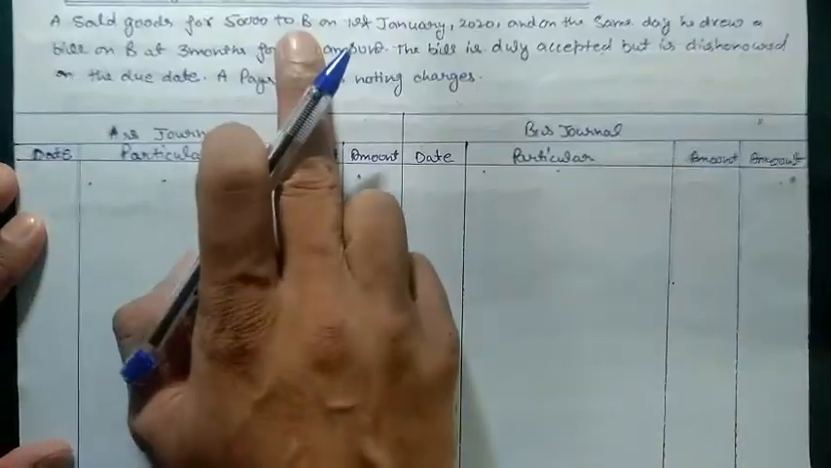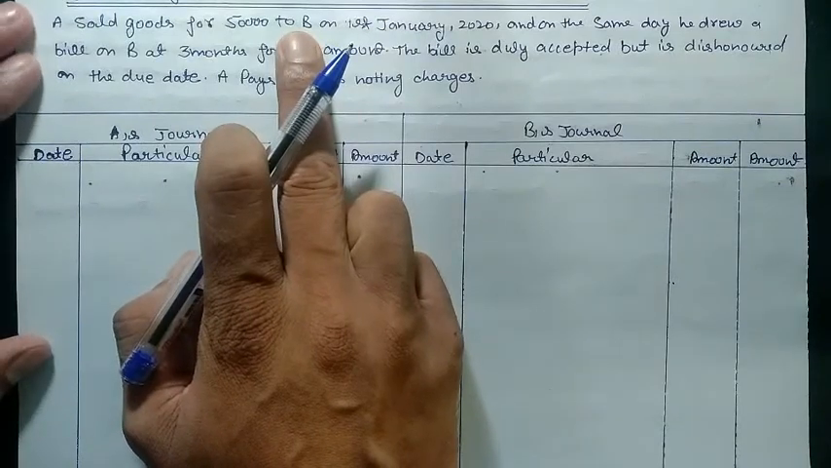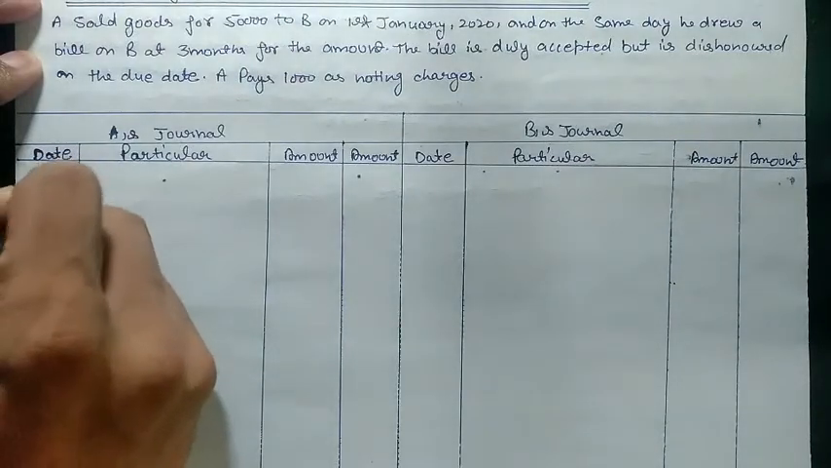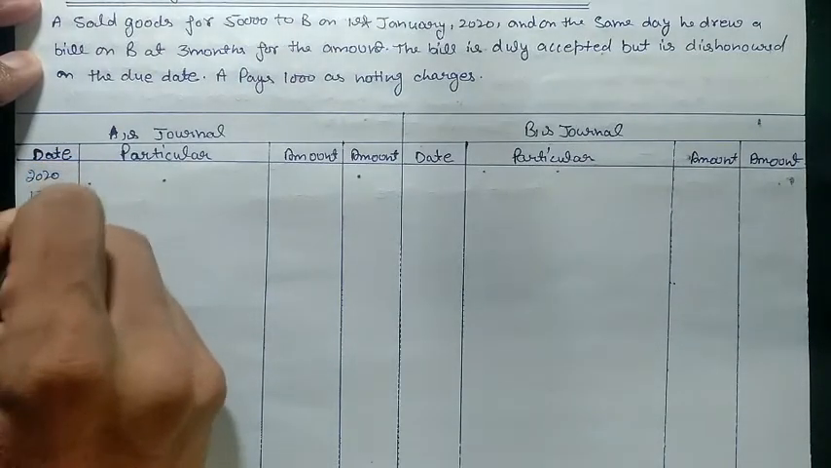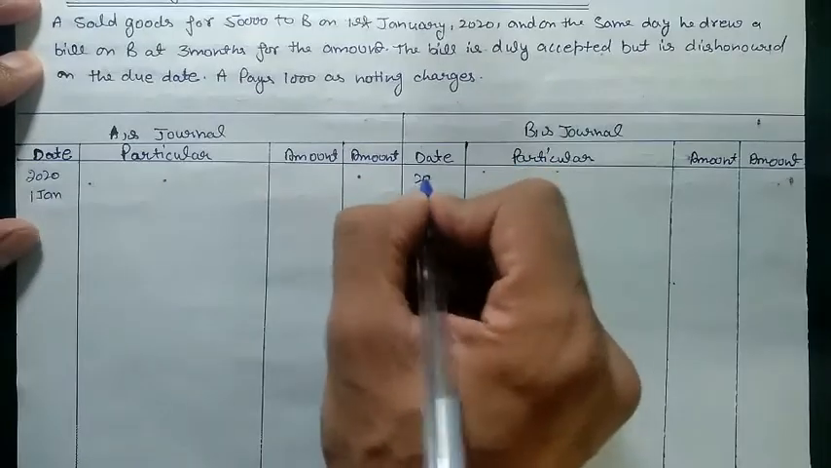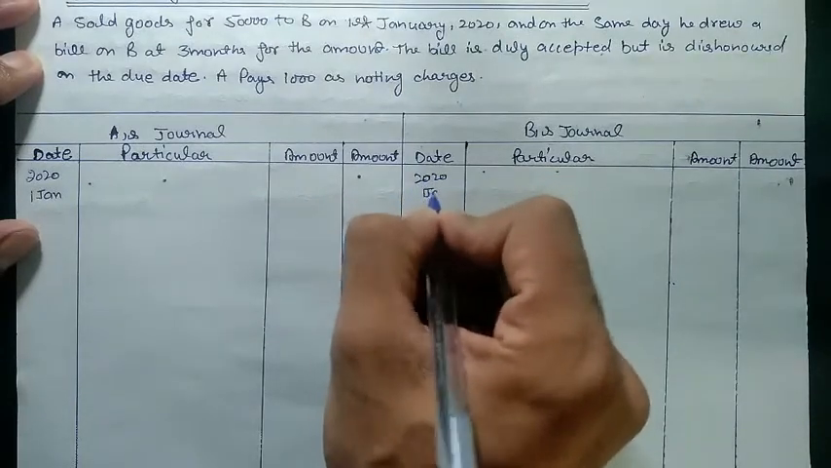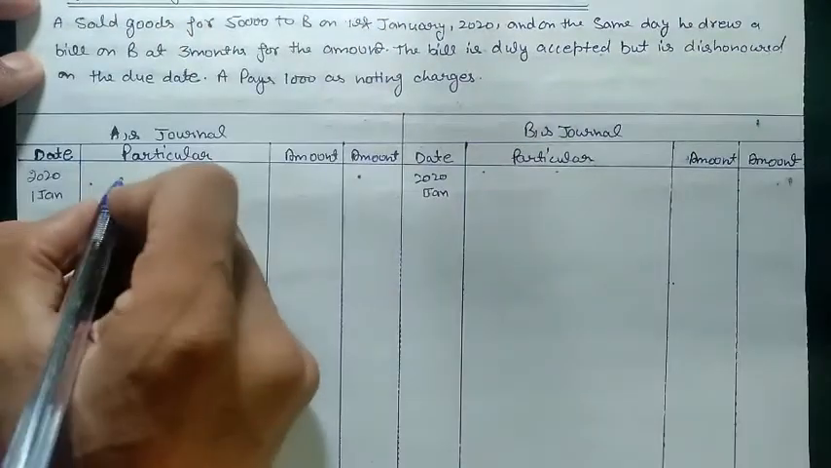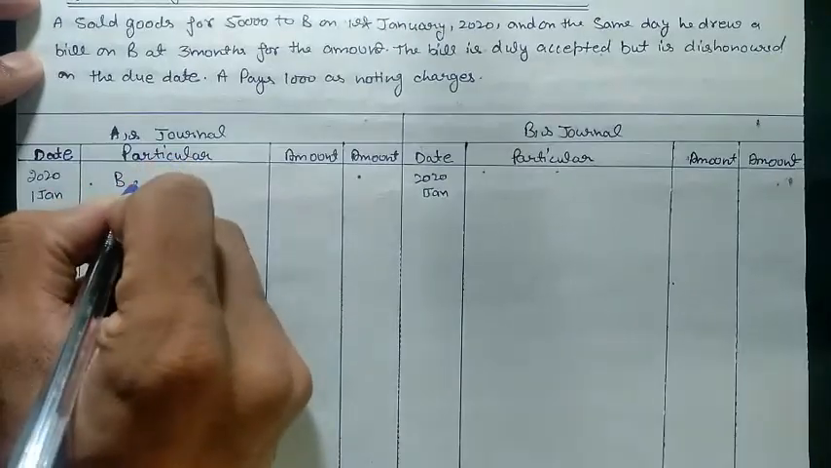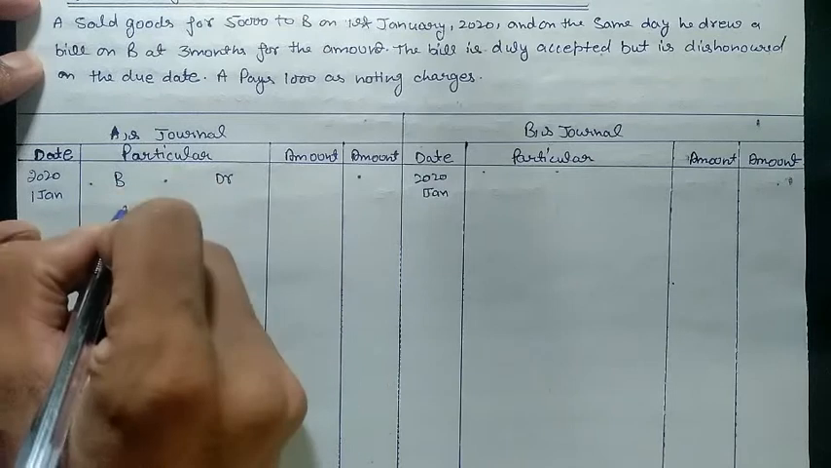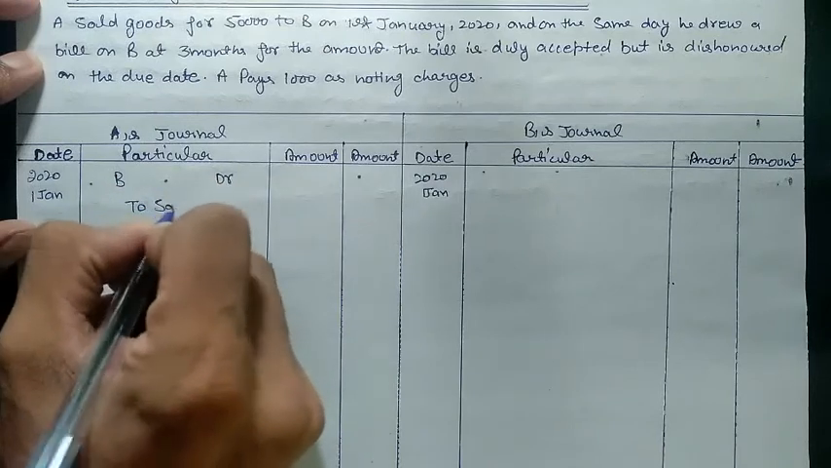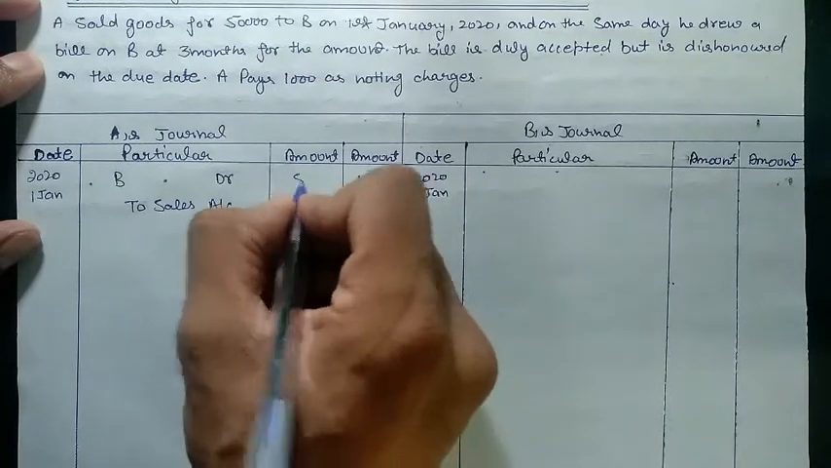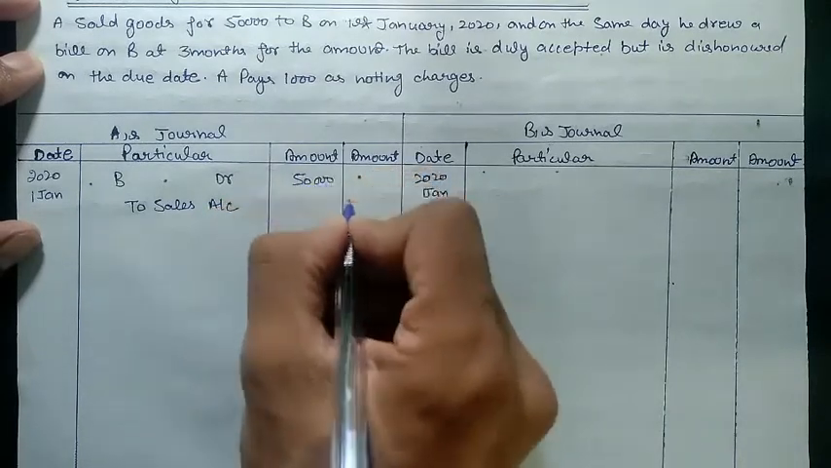A sold goods to B. Then we have to post the entry of the sale on the 1st January 2020. On 1st January 2020 we need to post the entry. A sold goods to B, then it will go B debit to sales account 50,000.